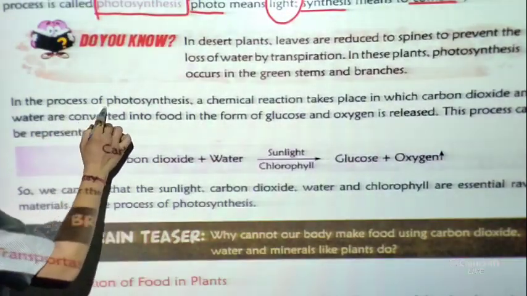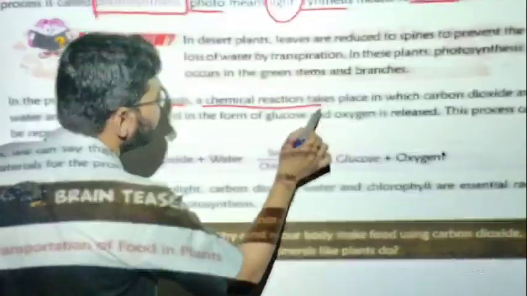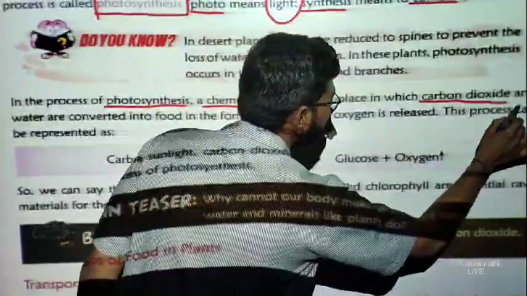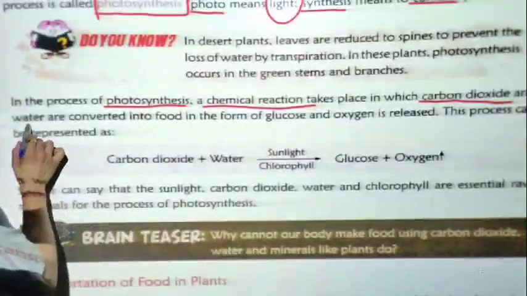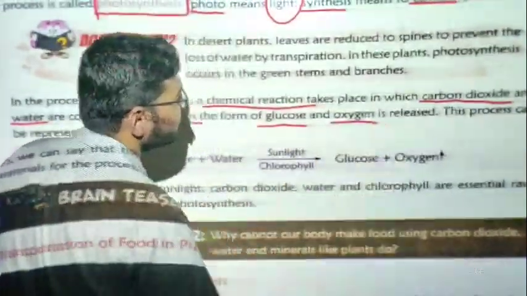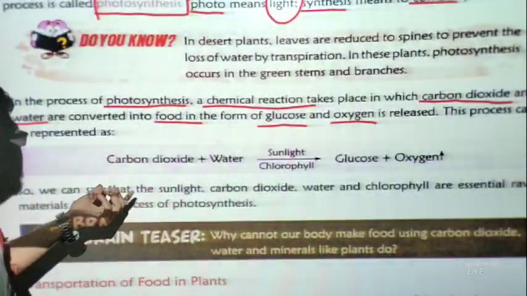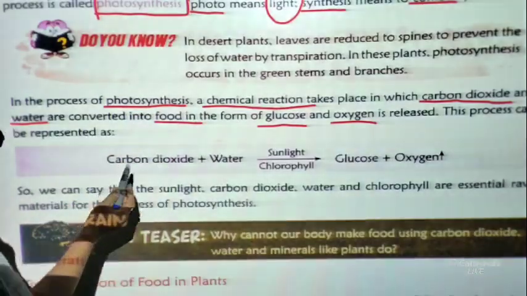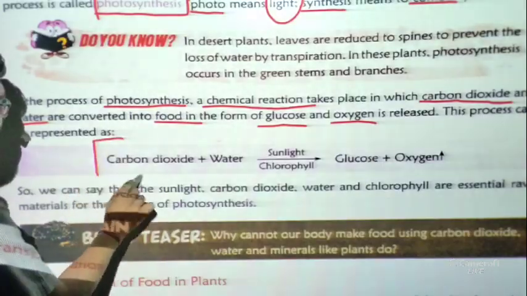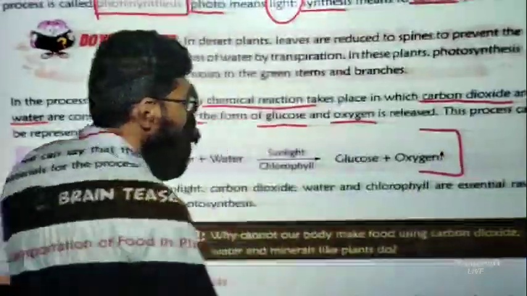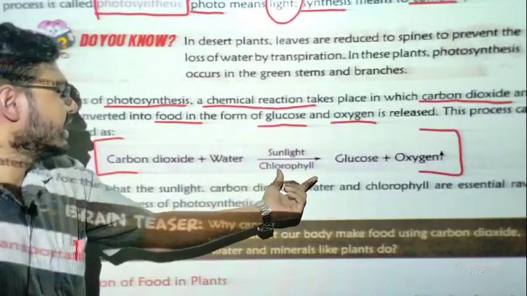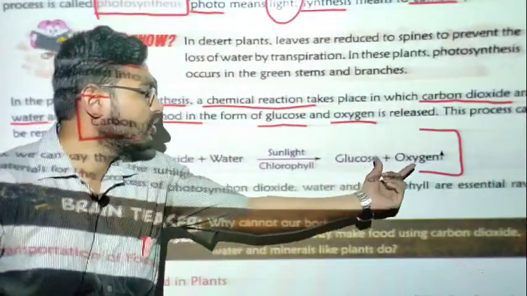Now in this process of photosynthesis a chemical reaction takes place in which carbon dioxide and water, these are the raw materials, are converted into food in the form of glucose, and oxygen is released. This is the chemical formula: carbon dioxide plus water, in the presence of sunlight and chlorophyll, creates glucose and oxygen.